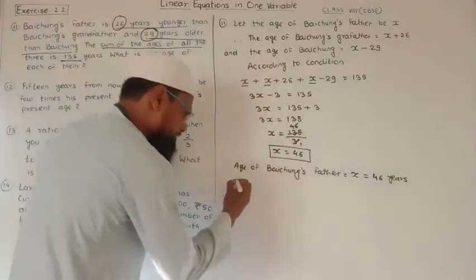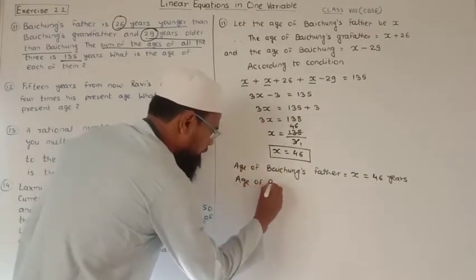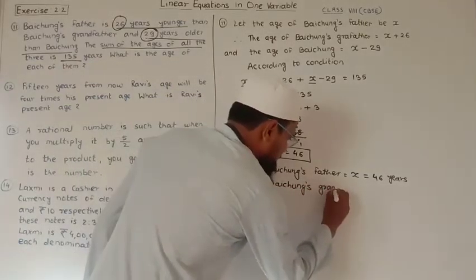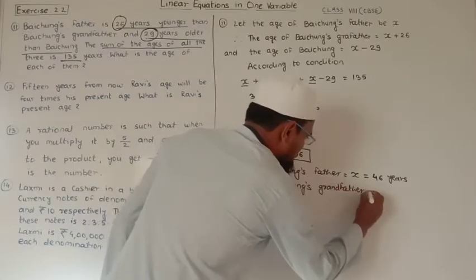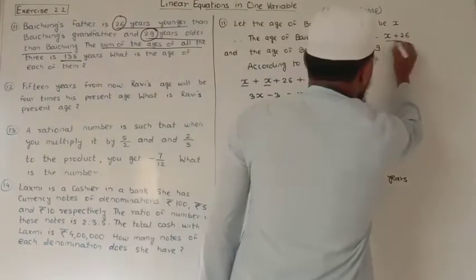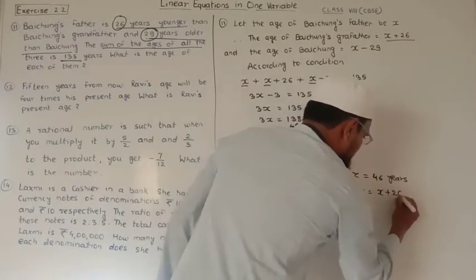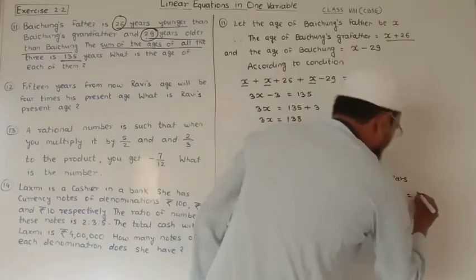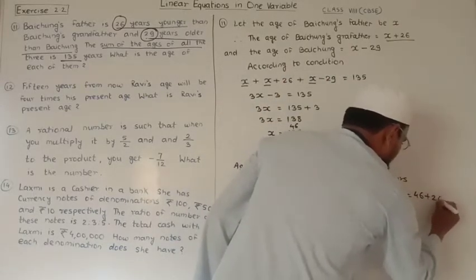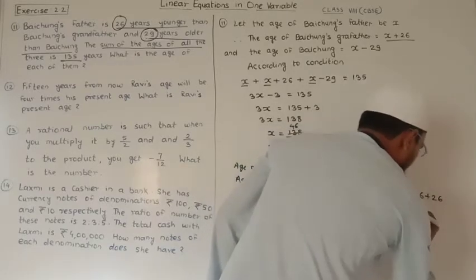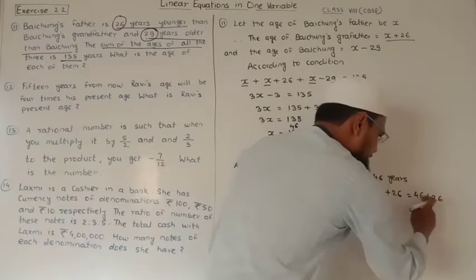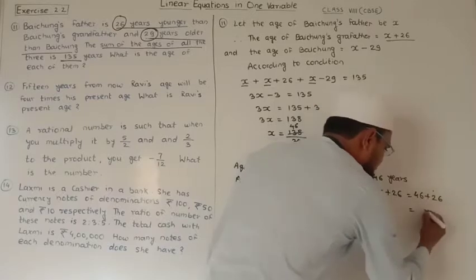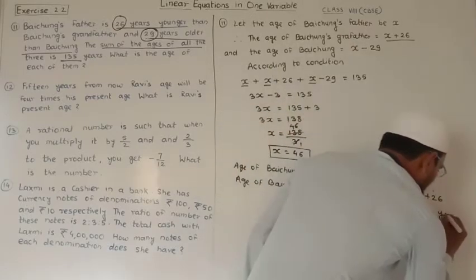Now come to the next, the age of Baichung's grandfather is equal to X plus 26, which is equal to 46 plus 26, which is equal to, 6 plus 6 is 12, 1 is carry, 1 plus 2 is 3, 3 plus 4 is 7, so 72 years.